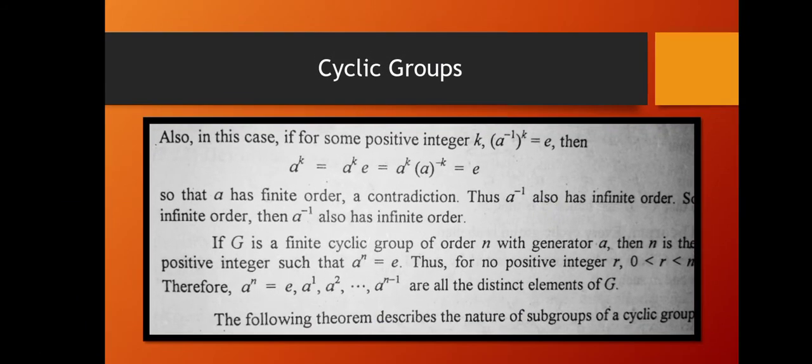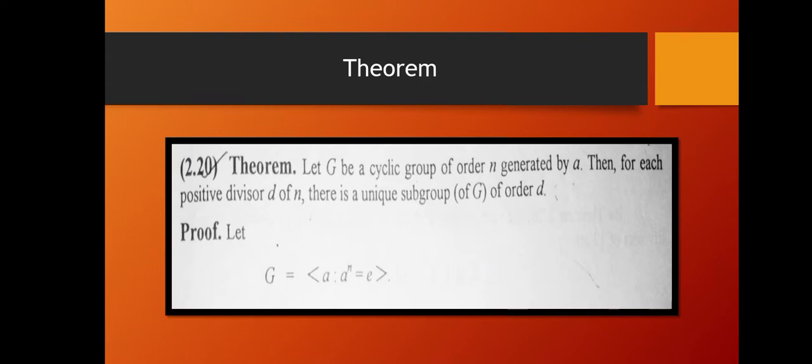Now let's see a theorem. Let G be a cyclic group of order n generated by a. Then for each positive divisor d of n, there is a unique subgroup of G of order d. So let's prove this theorem.